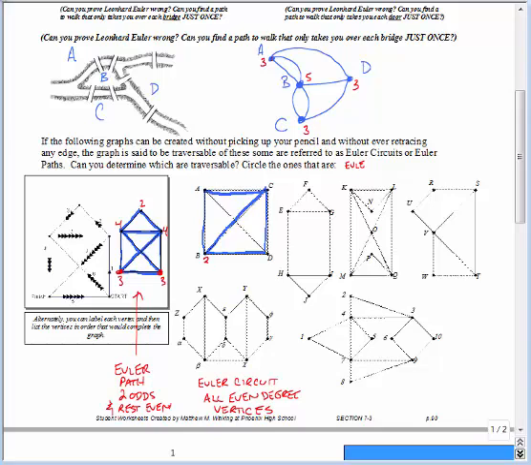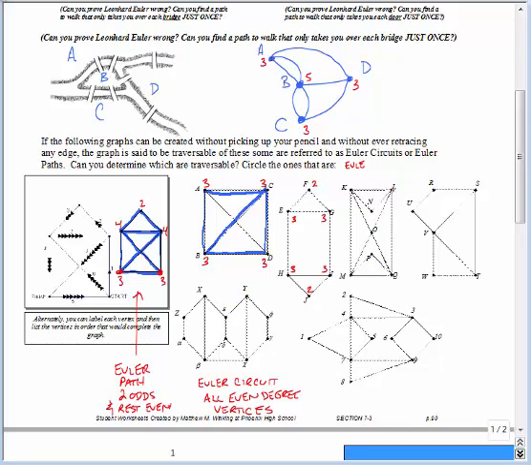So that's why this one was impossible, because the degree of each vertex was actually 3. So according to Euler, they all have to be even, which would make it a circuit, or they have to have exactly 2 odds and the rest even. So let's see if this one works. The degrees are 2, 1, 2, 3, 1, 2, 3, 1, 2, 3. So that one's not going to be possible because it has 4 odds.